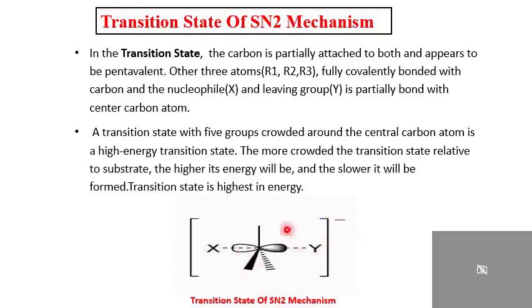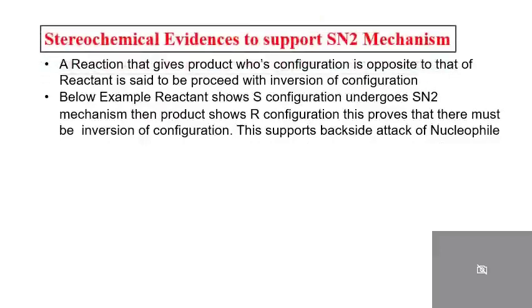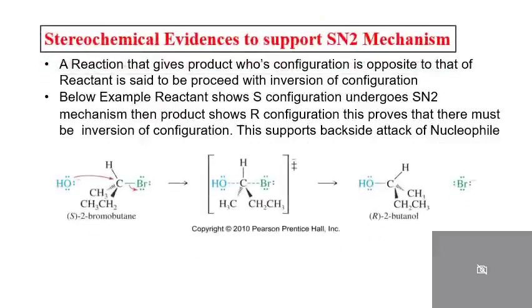This transition state is pentavalent and therefore very crowded. 5 groups are attached. These 3 hydrogens are attached by covalent bonds and these two are attached by dotted lines, meaning partial bonds. Therefore, the pentavalent transition state requires very high energy and is energetically unfavorable, therefore it will immediately break. Now, whenever a backside reaction takes place, we have to consider the stereochemistry of this. Therefore, we have to show or prove that it gives inversion of configuration.